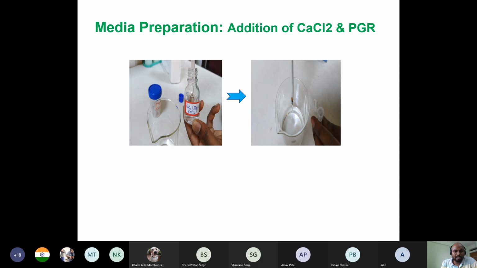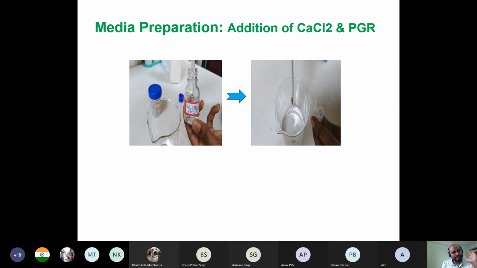And the other two hormones, which are used very little but are used, are gibberellic acid, GA, and another one, ABA, that is abscisic acid, but those are not commonly used, only in very rare cases. I will show you the slide again later where I have written this, so it will help you to note it down.